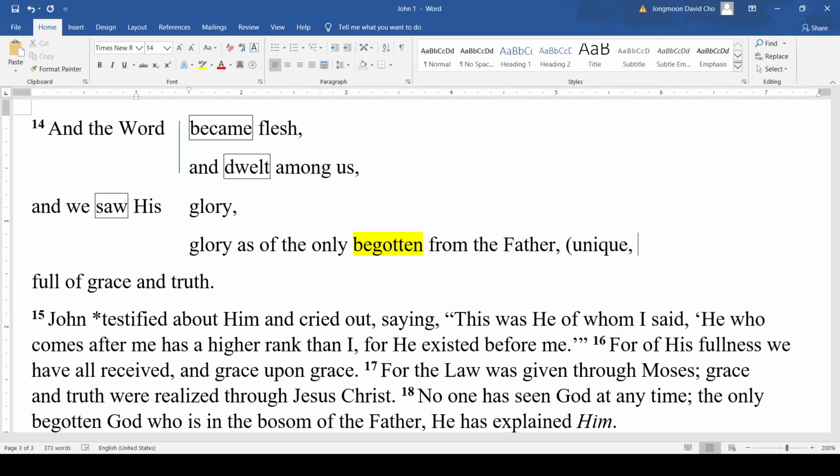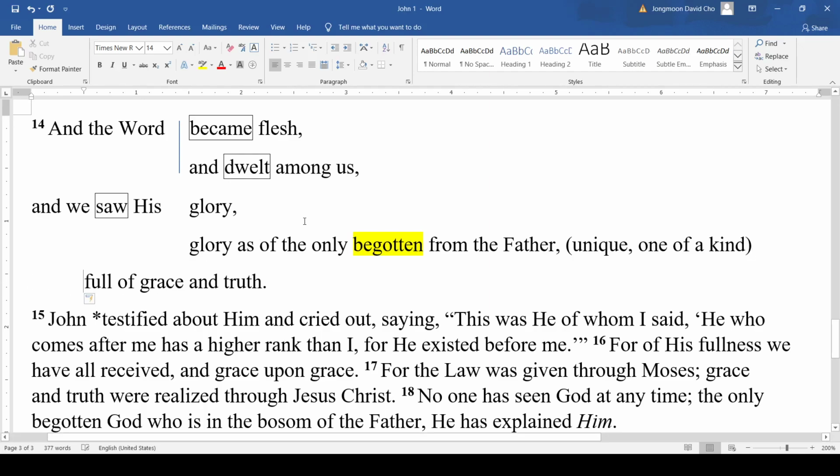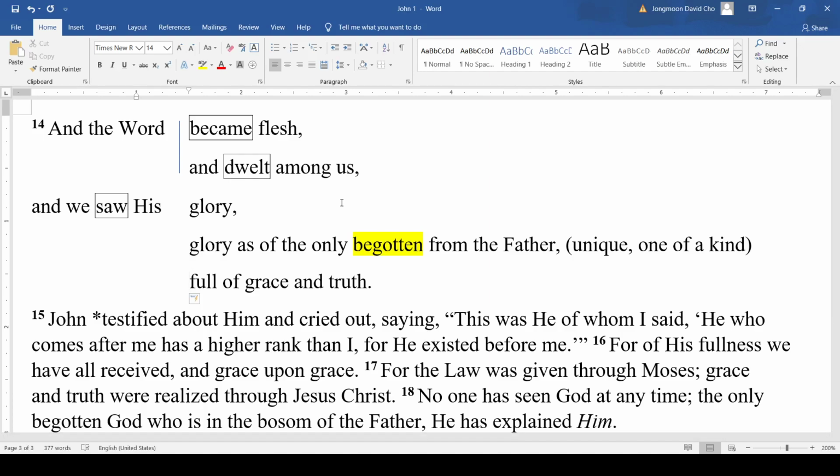But in the original language, it also means unique, one of a kind. So it's not to say that Jesus is literally a son necessarily, but that he's a unique one who has been sent by the Father.